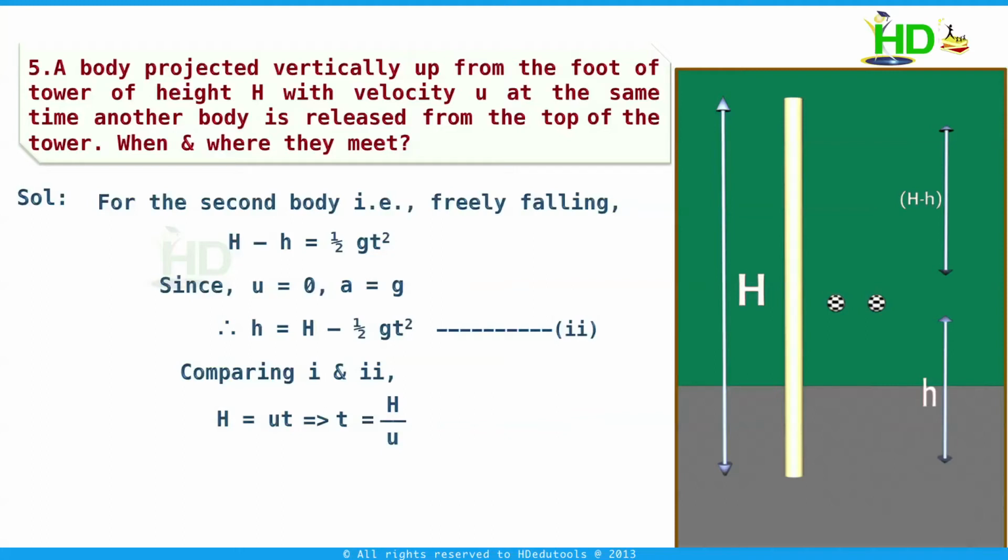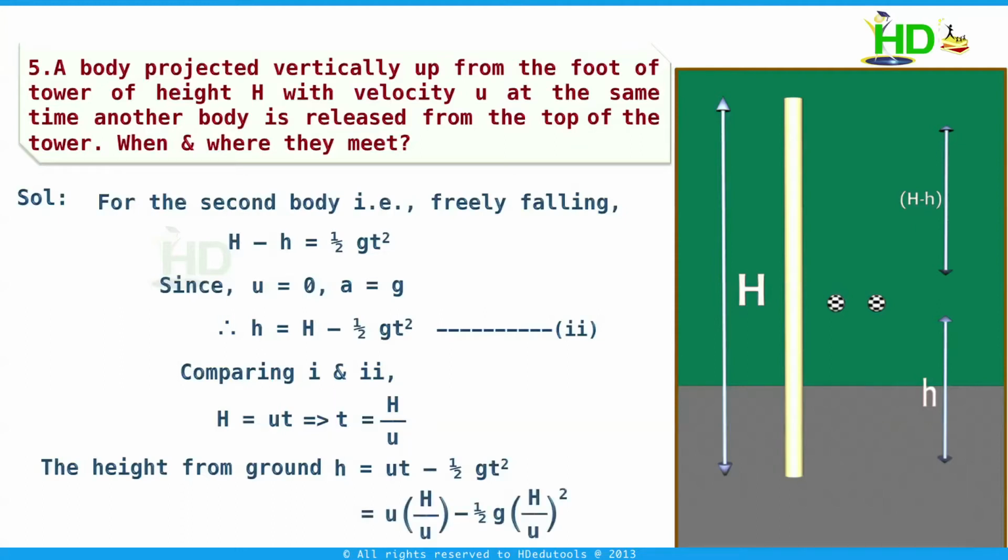To find the height from the ground where they meet, we consider the equation h is equal to ut minus half gt square. Substituting the value t equal to H by u, we get u into H by u minus 1 by 2 into g into H by u whole square. This is nothing but H minus 1 by 2 g H by u whole square.